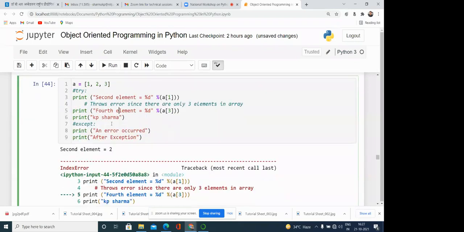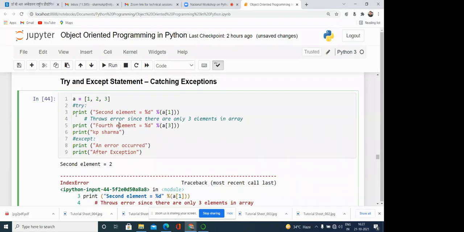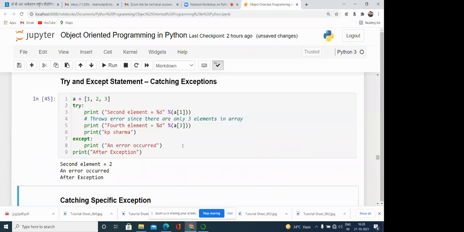Sometimes in this program, you can see what we are doing over here. If any exception is occurring, like here, just see what the exception is.